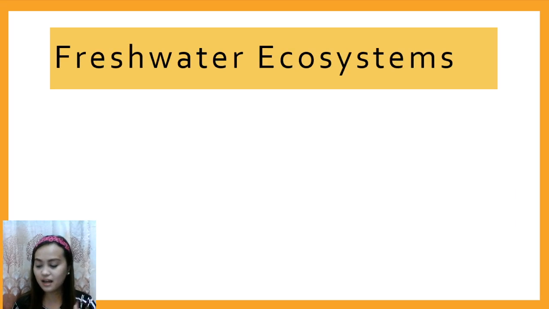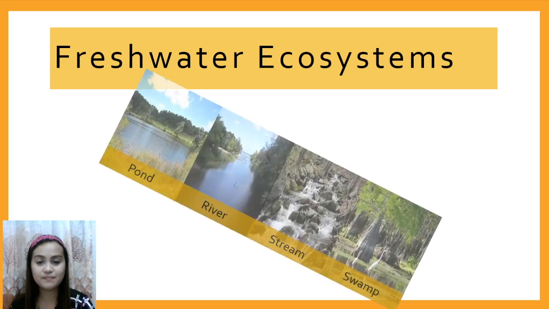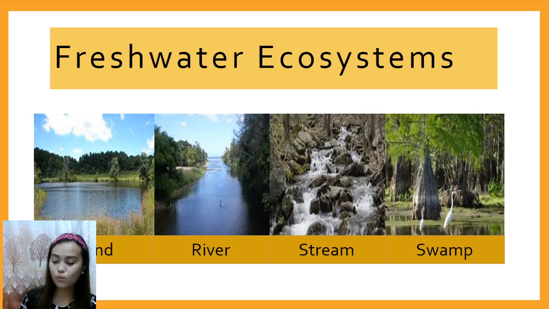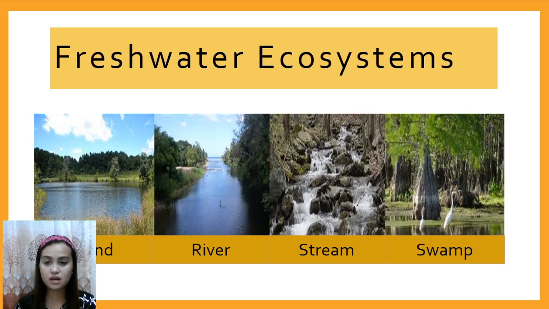Now we have the second category of aquatic ecosystem, the freshwater ecosystem. A freshwater ecosystem is shallow and has a low concentration of salt compared with a marine ecosystem. It includes slow-moving or still waters. Okay, we have examples: pond, river, stream, and swamp. These four examples have a low concentration of salt compared with other marine ecosystems.